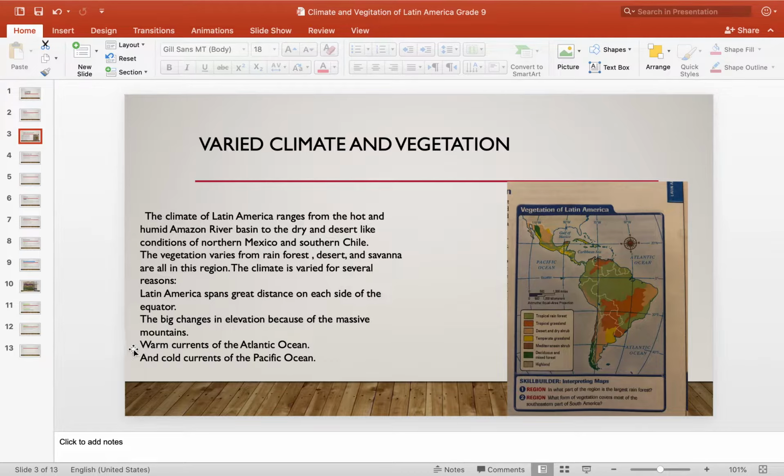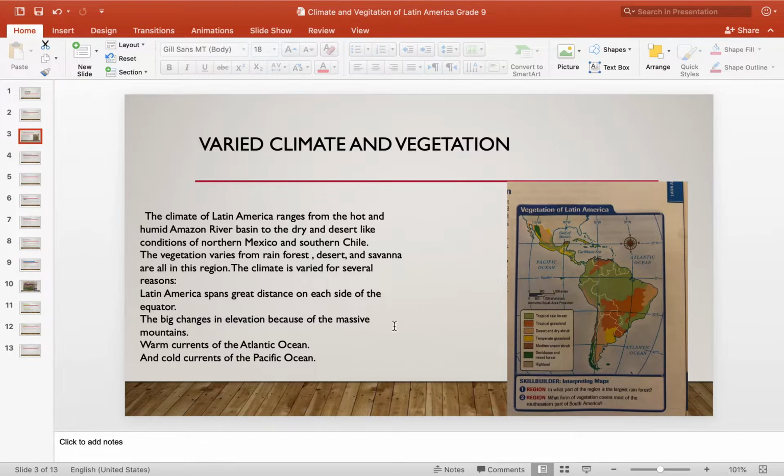So there are 4 reasons why the climate varies in Latin America. First of all, because it's large and huge, and second of all, the mountains also play a role in changing the climate, and because of the warm currents from the Atlantic Ocean and the cold currents from the Pacific Ocean. So these are all the reasons for different kinds of climates in Latin America.